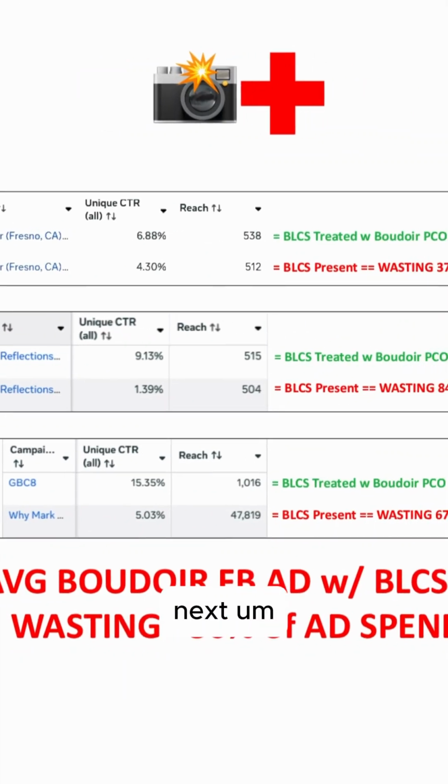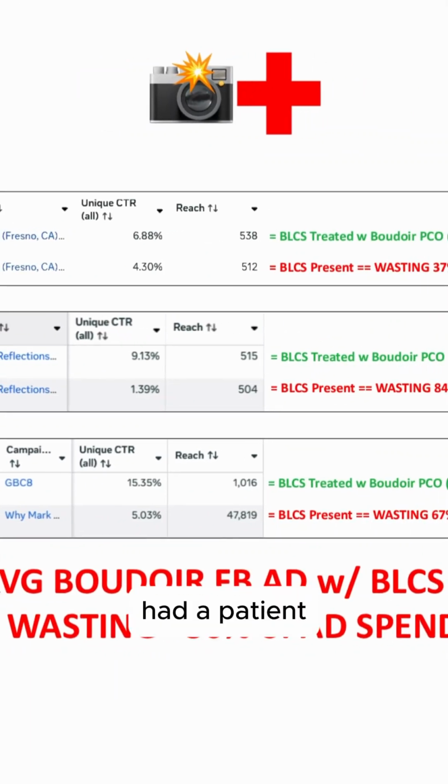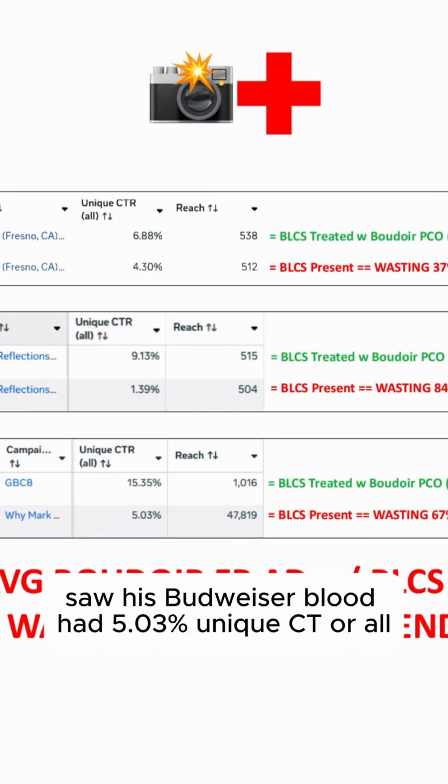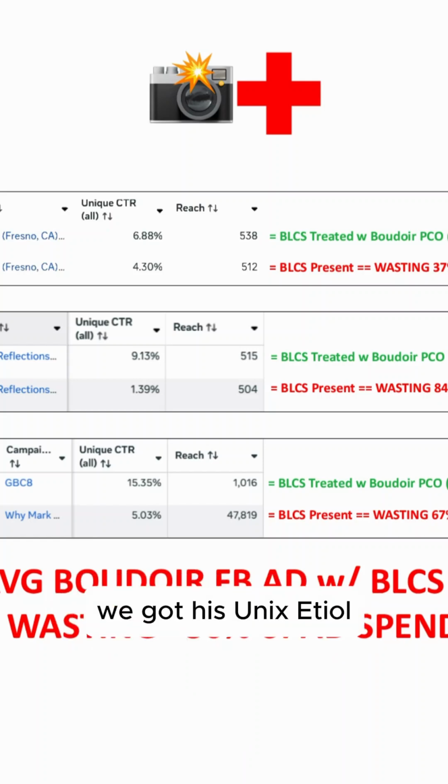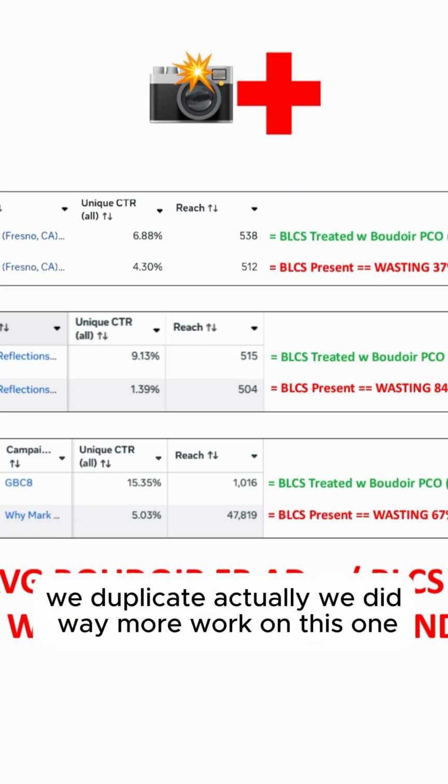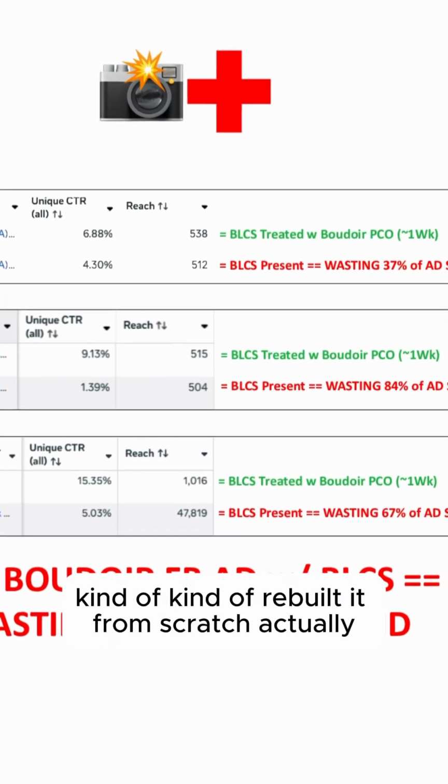Next, I had a patient whose Boudoir Facebook ad had a 5.03% unique CTR, so it's under 6%. We know BLCS is present. Actually, we did way more work on this one. We kind of rebuilt it from scratch, actually.